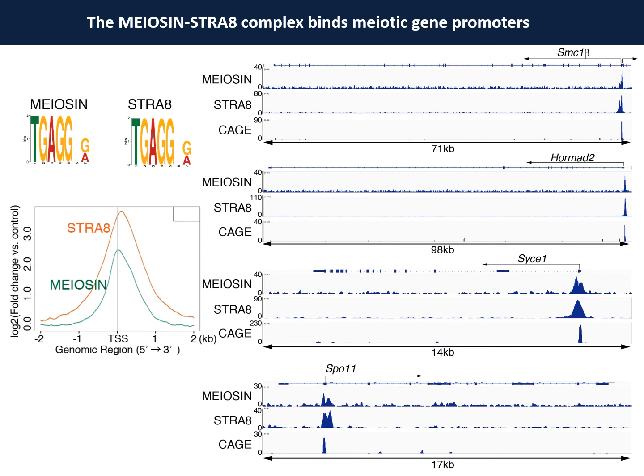Moreover, by the plot that indicates transcription start sites, we can see that meiosin and STRA8 do bind to the transcription start site of these meiotic genes. From the transcriptome analysis shown in the previous slide, together with this chromatin binding analysis, we can see that the MEIOSIN-STRA8 complex regulates the transcription of meiotic genes.